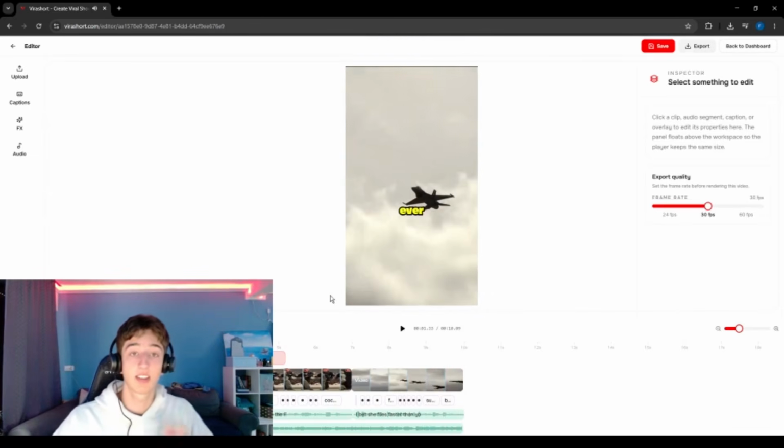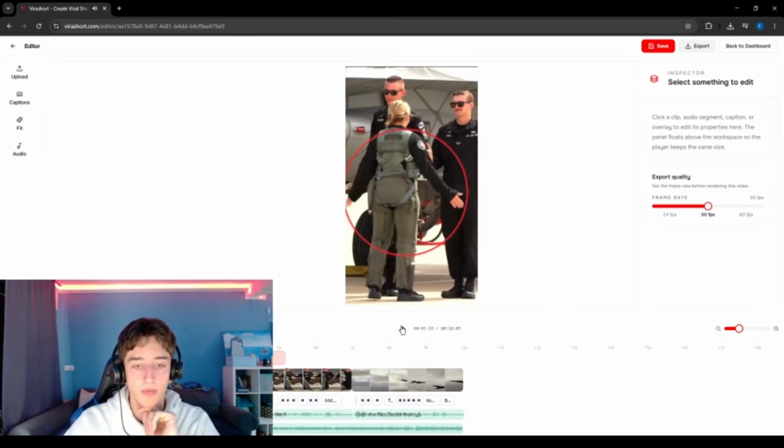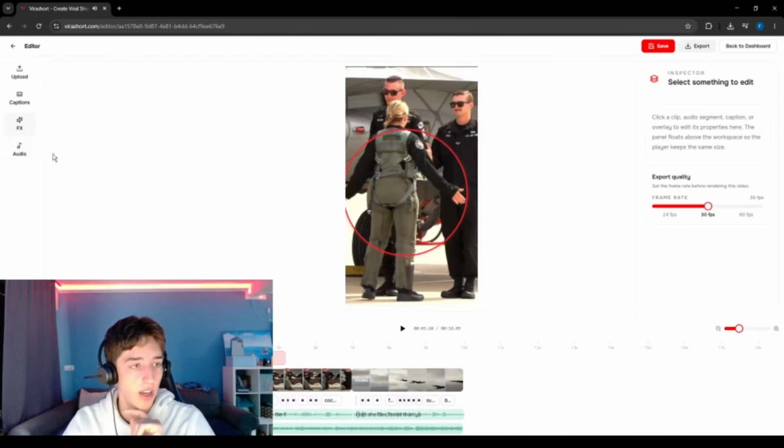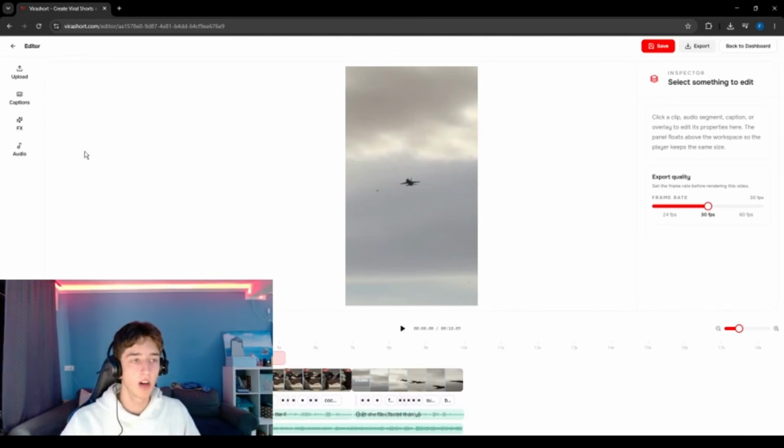Okay, so I think this is pretty insane. Just look at these captions, how they changed the color. Also, this circle, I think this is something that we can change. But for the first version, this is pretty insane, I must say. And now I'm going to show you the secrets I was talking about earlier.